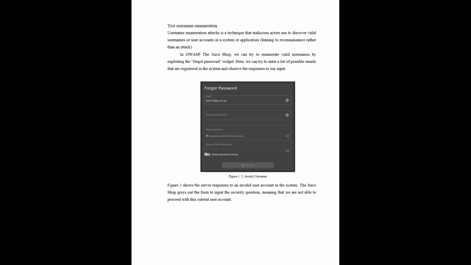You can see here that if we try to use the forgot password feature for an unregistered account such as ABC123 at juice shop, the security question is grayed out and no question comes out. This shows that the account is invalid.